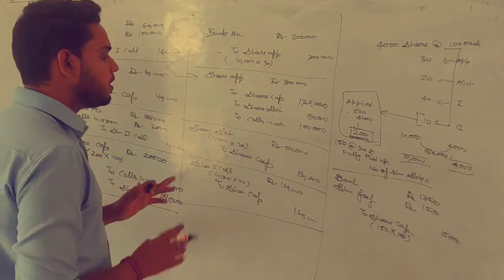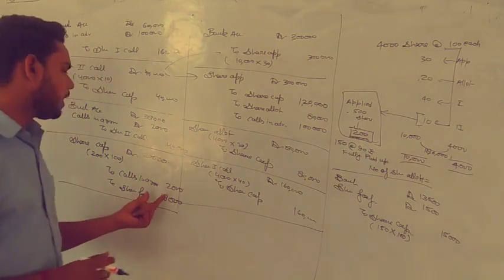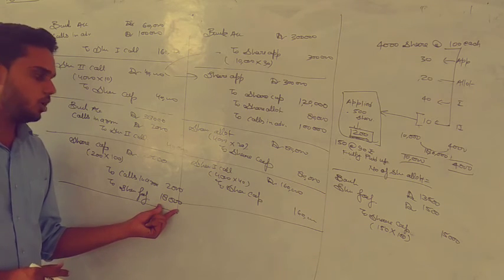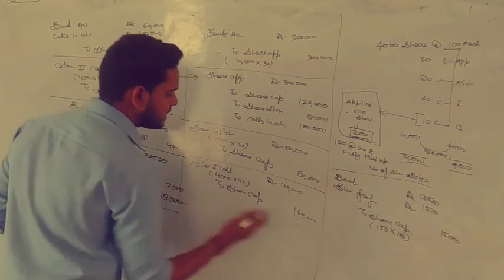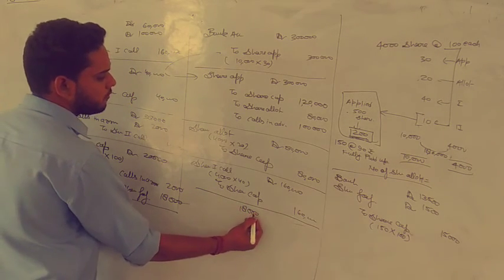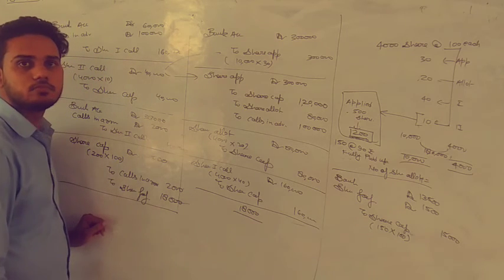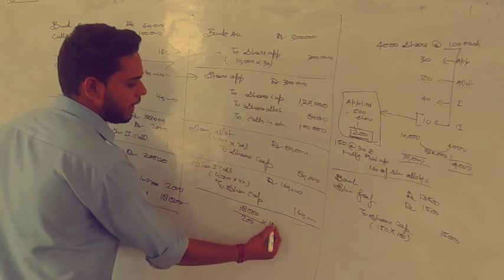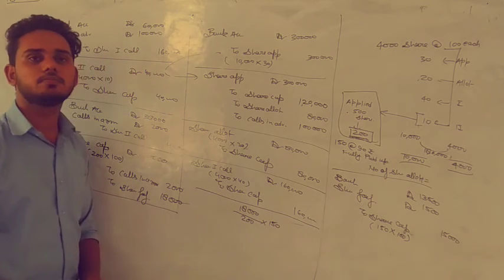See one thing, we have in share forfeiture account an amount of 18,000. Okay, now see one thing, this 18,000 belongs to how many shares? 200. So divide by 200, multiply by 150 shares.